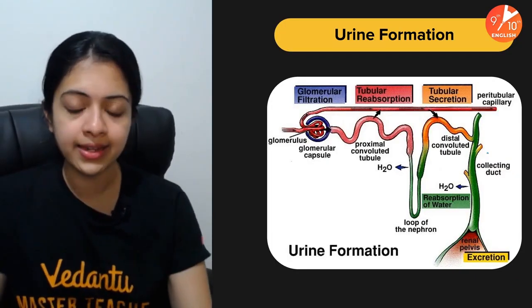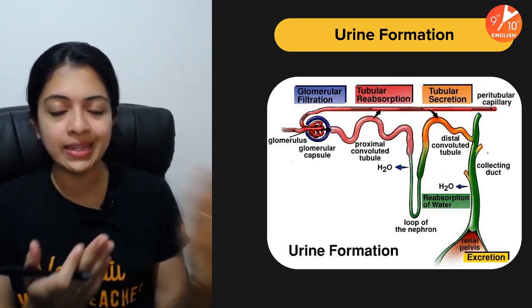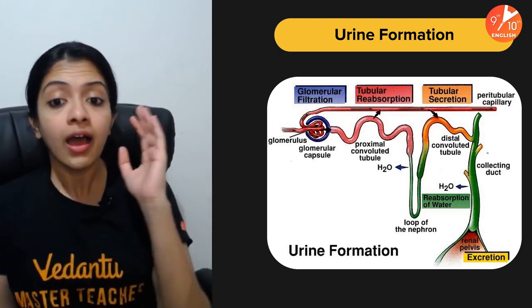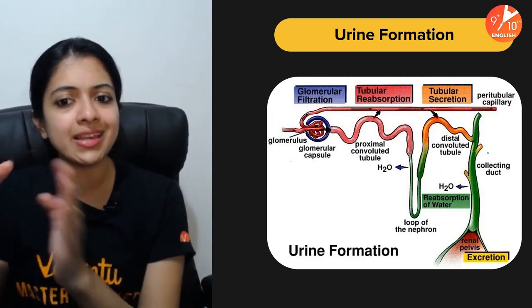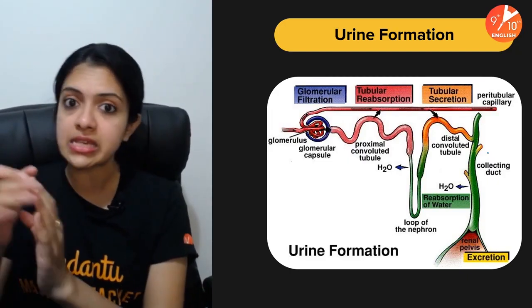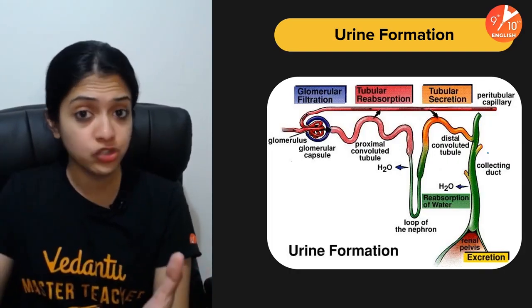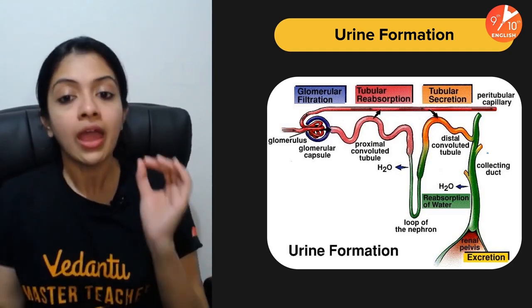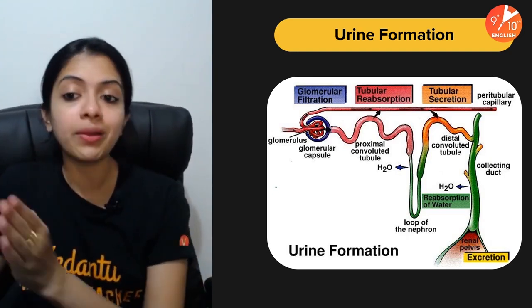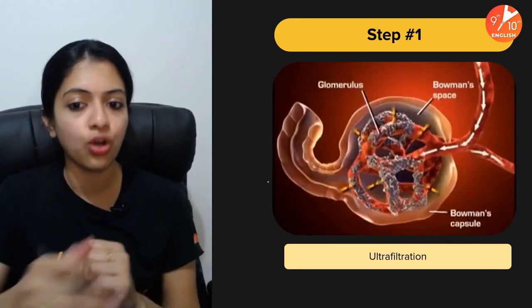Urine formation, again, something that is an overlap between ICSE and CBSE syllabi. These are the 3 steps of urine formation. Remember, CBSE children, I've done a Bio Bites in 15 minutes video also on this particular topic, so please check it out in case you are looking for something very quick on this topic. Glomerular filtration, tubular reabsorption, and tubular secretion are the 3 steps of urine formation.